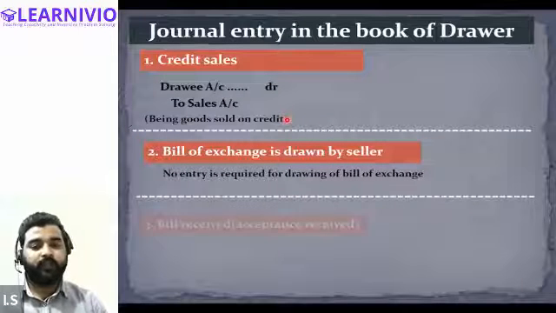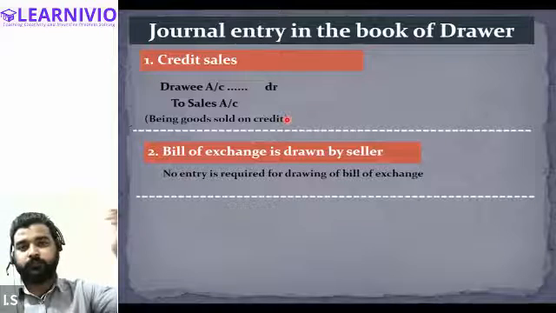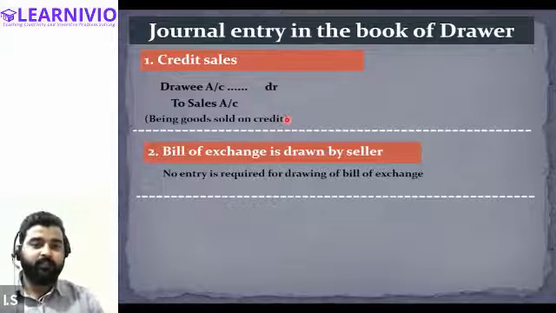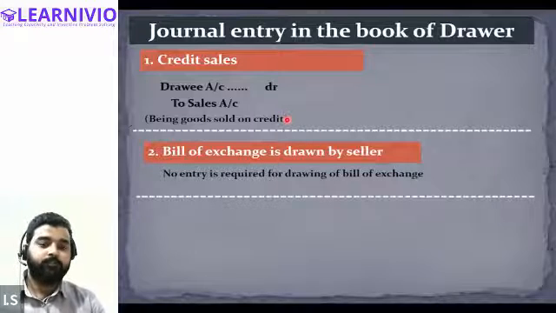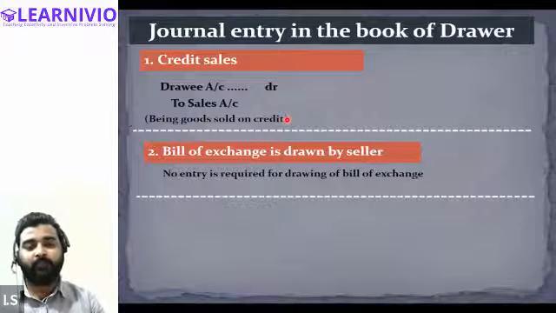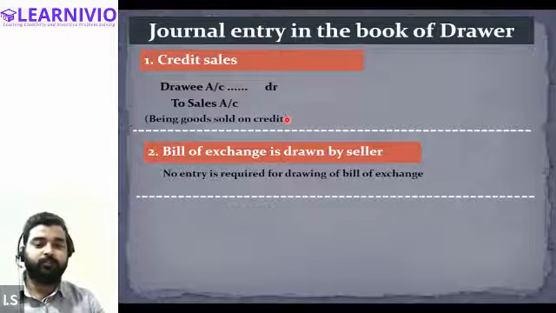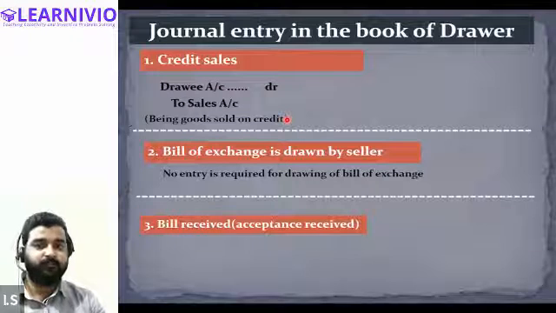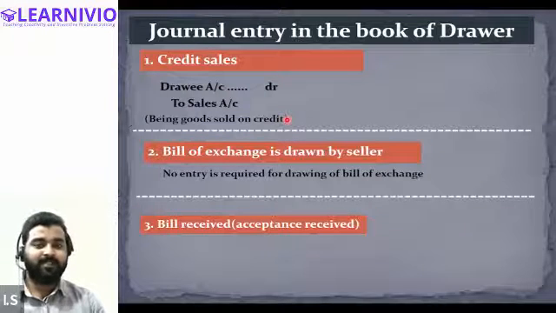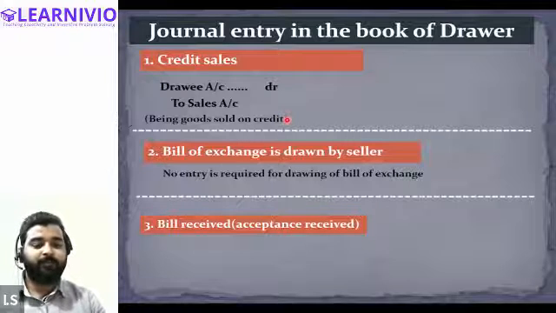Moving on to the third activity. In the third activity, what happens? We send the instrument to the buyer, and the buyer, after signing and stamping the instrument, sends it back to the seller, the drawer. When the seller receives the instrument, this is called acceptance received. When the buyer signs the instrument, stamps the instrument, and sends it back to the seller, this is called acceptance received.